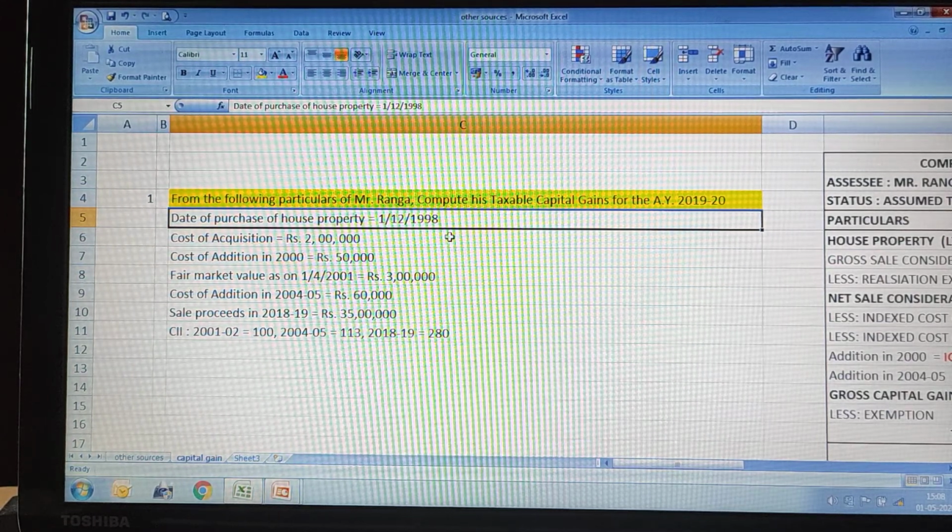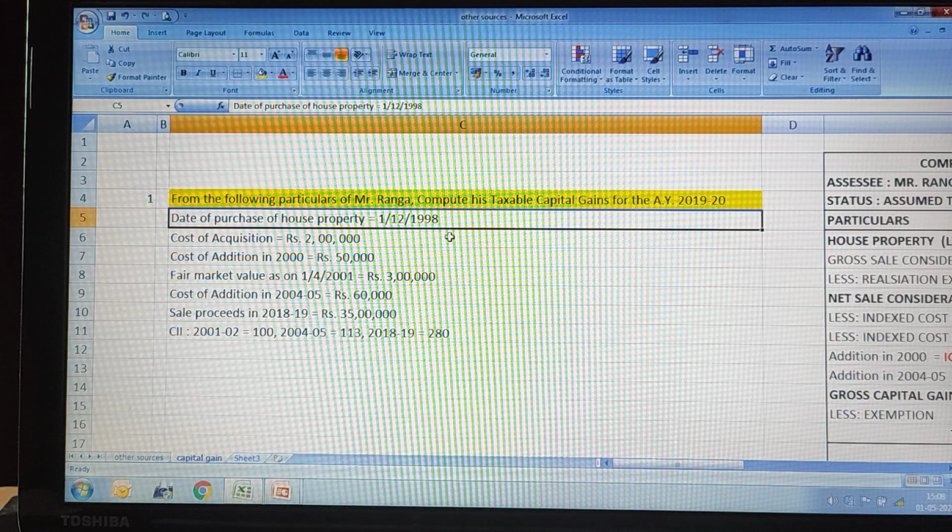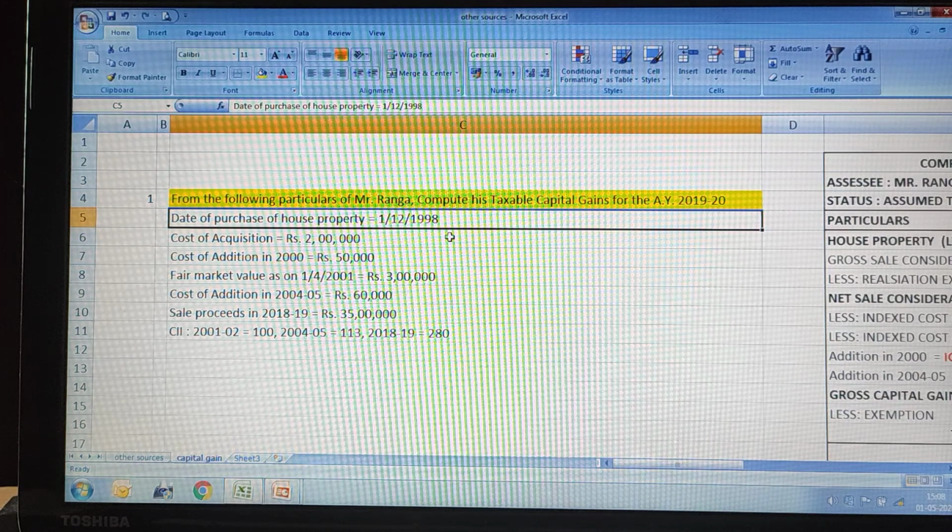Now let us find what type of capital asset it is, whether it is a long-term or short-term capital asset. For identifying this, hope you remember the 3 different types of assets. The first category is financial assets, the second is depreciable assets, and the third is other assets.